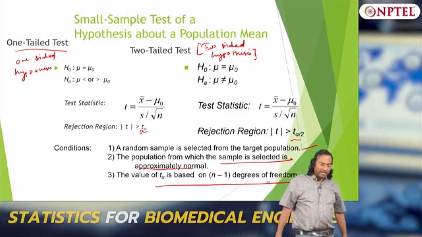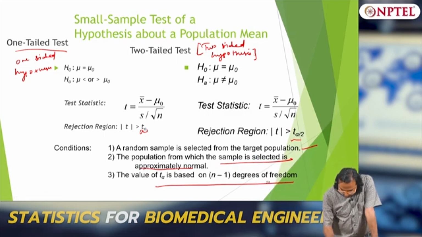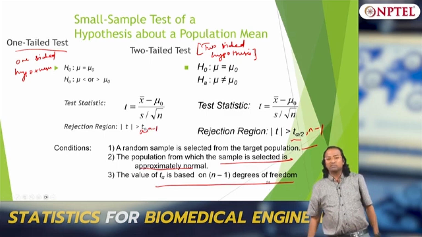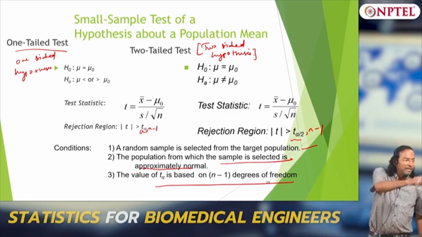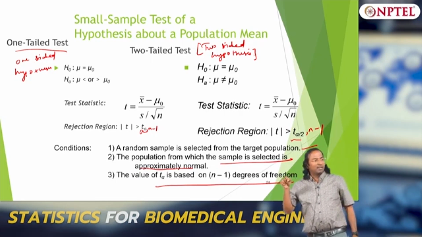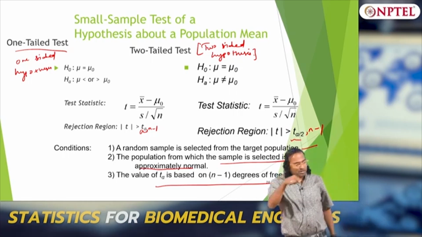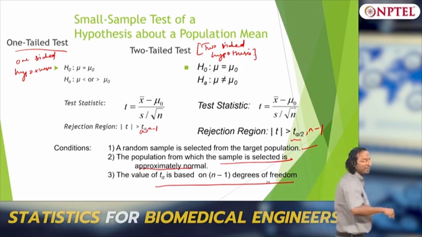So you have to calculate t alpha comma, what, that is all, you have to look for t alpha by 2 comma n minus 1. Instead of just looking for alpha by 2 or alpha in your Z distribution, you have to look for the value corresponding to n minus 1.